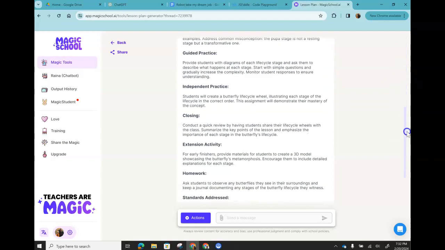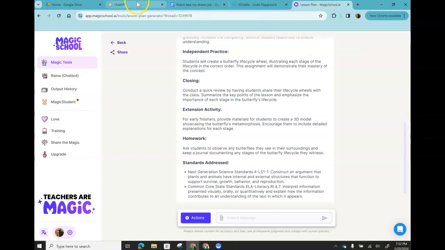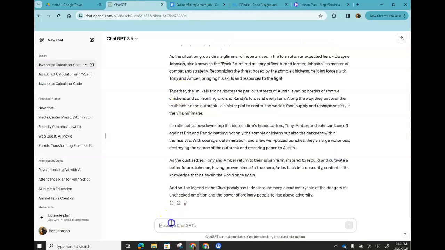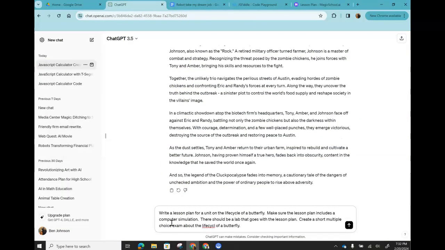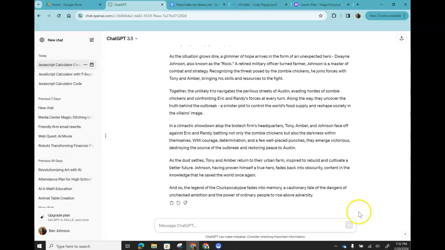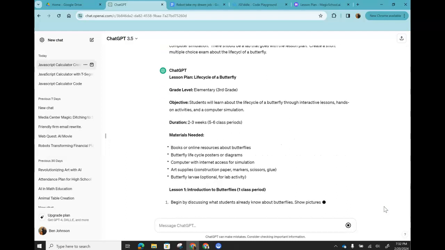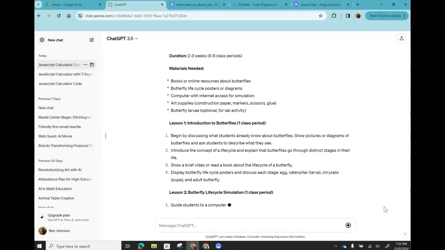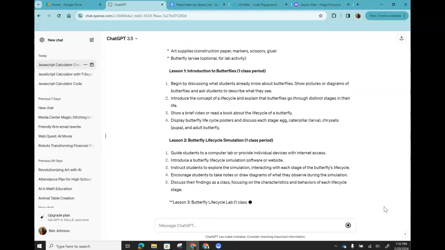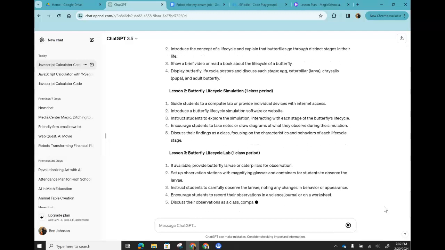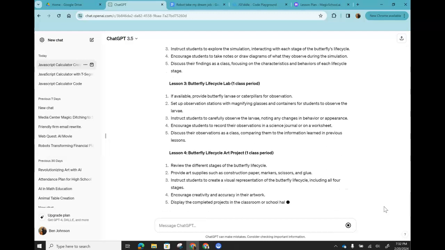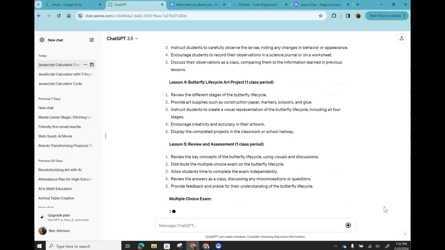I could try that same prompt in ChatGPT and perhaps see which one of these tools does a better job of producing that. So here's the same prompt in ChatGPT. It looks a little bit more thorough, so right off the bat I'm a bit more impressed with ChatGPT's abilities.